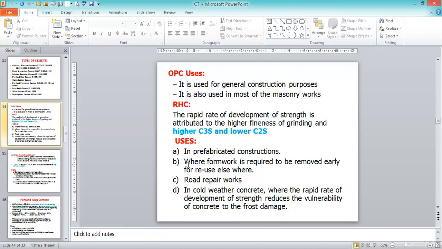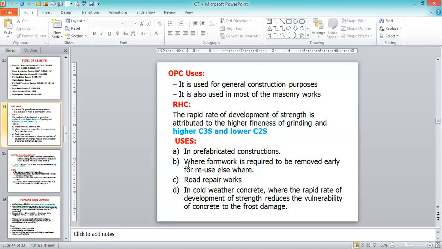Once the concreting is done, it hardens, and then we remove the formwork. Since it hardens very fast, we can remove the formwork in a short period of time. Less time is required for the formwork, and we can reuse the same formwork for multiple purposes, at the same site or somewhere else. So we save time on the formwork and can reuse it. That possibility is there if we use rapid hardening cement.